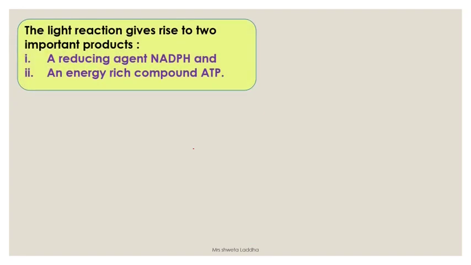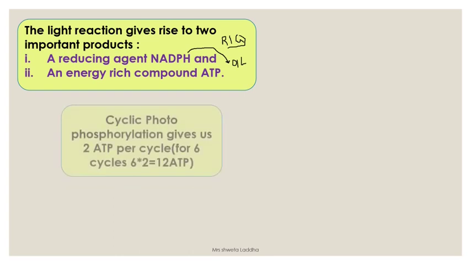The light reaction, the photochemical reaction, gives rise to two important products, NADPH, which is acting as a reducing agent. I will repeat again what a reducing agent is. I gave you two formulas. Never forget this. Reduction is gaining of electrons, and oxidation is losing of electrons. In this process of dark reaction, carbon dioxide gains electrons to form carbohydrate. So carbon dioxide undergoes reduction. But NADPH donates the electron, it loses the electron. So NADPH undergoes oxidation and the energy required is given by ATP.